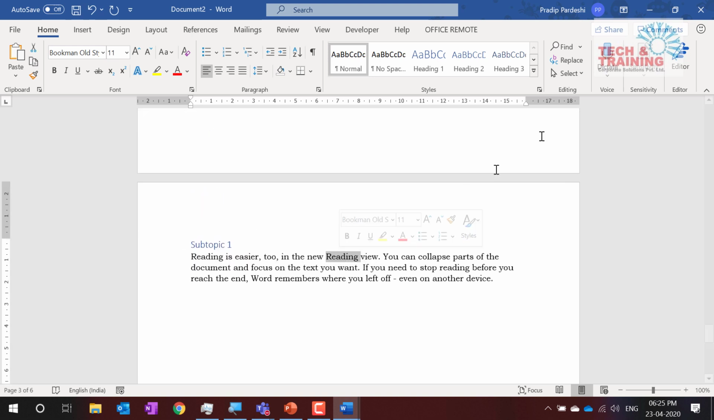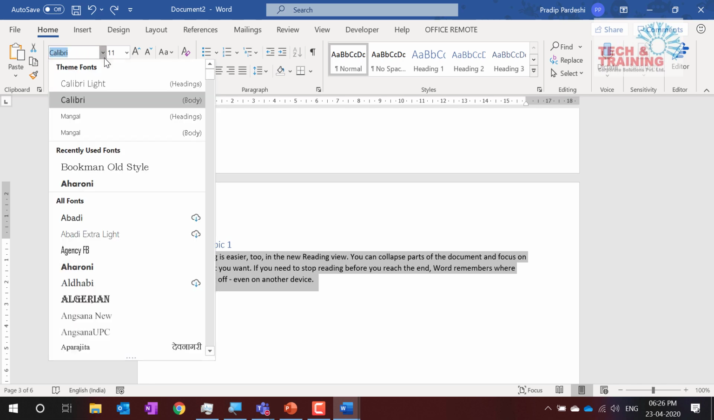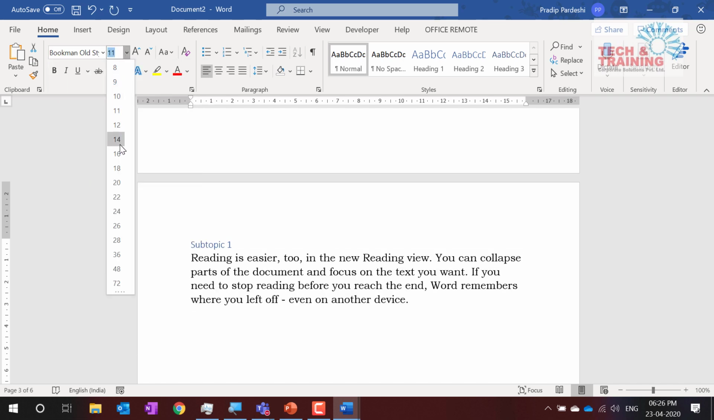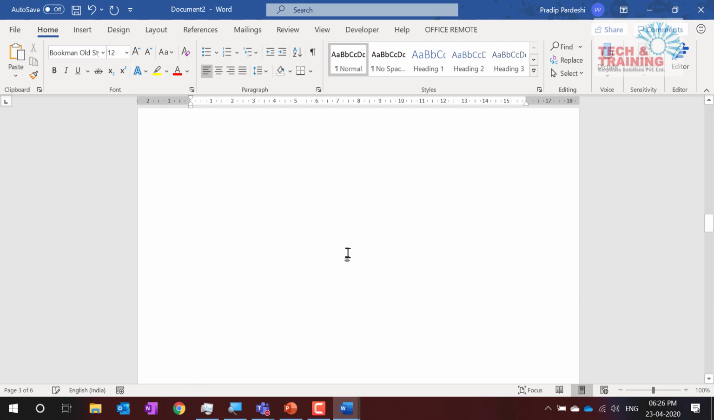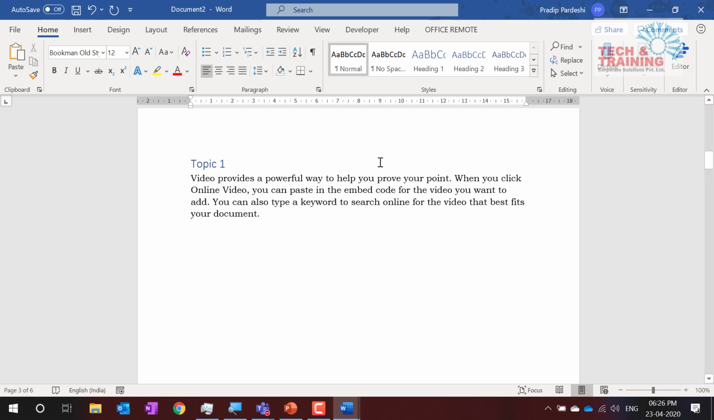Let me change the font size. So I select text with similar formatting, Bookman Old Style, and I go ahead and select the font size. So this is how we can do this document formatting. Now friends, this select text with similar formatting is a very useful feature, especially in the documents that you work with. If you want consistency in your document, it's good to know this feature and use it. Select text with similar formatting, very useful thing.